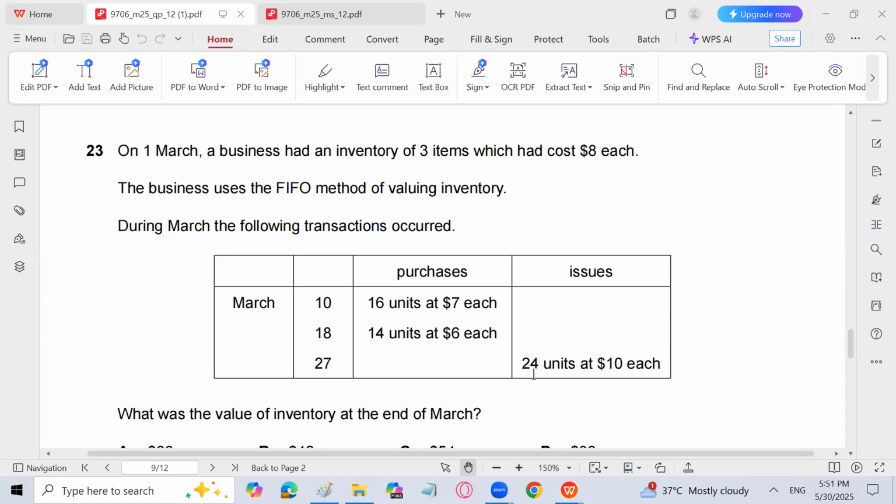30 minus 24, which has been issued, the remaining units are 6. 6 units are remaining. That is the closing inventory, but in units. But the per unit cost, with which we will multiply this, that is first in, first out.